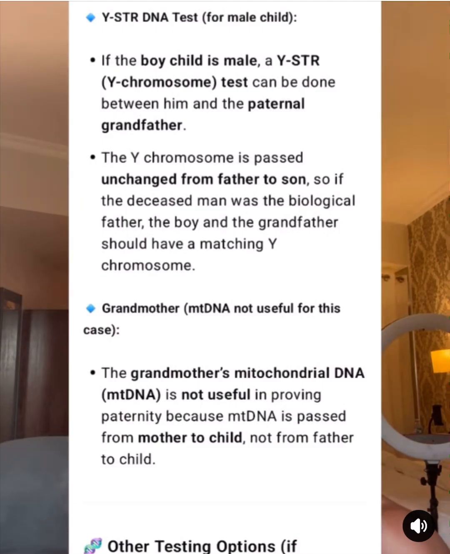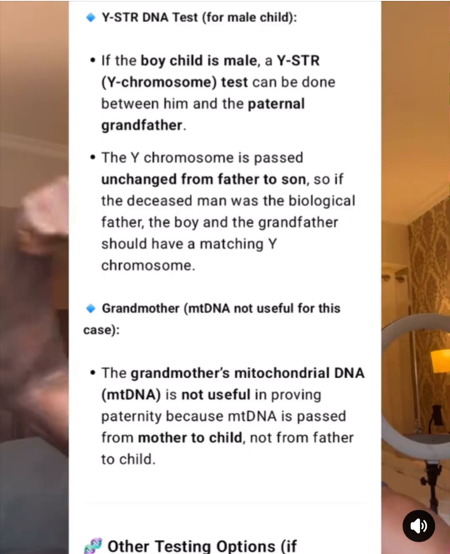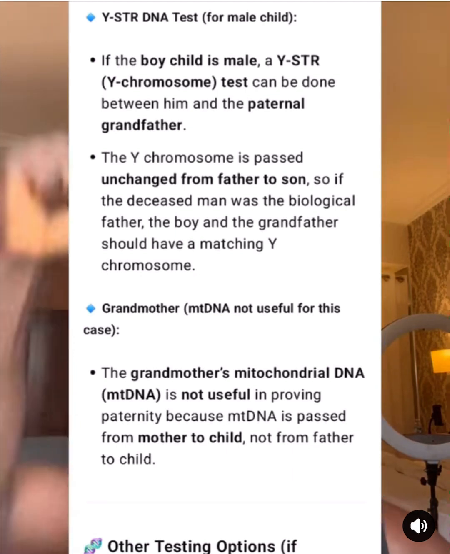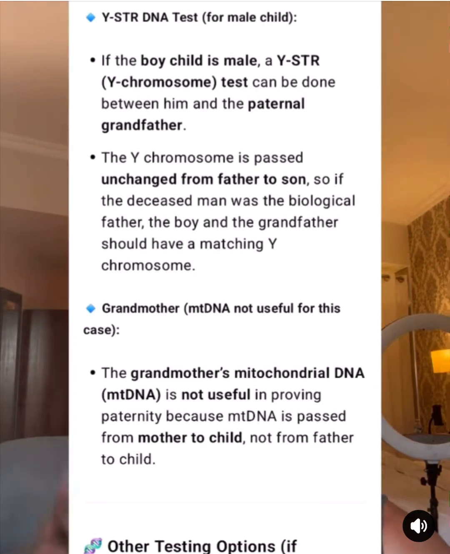If the boy child is male, a Y chromosome test can be done between him and the paternal grandparents. The Y chromosome is passed unchanged from father to son. That means from Baba Mohbad to Mohbad. So if the deceased man was the biological father, the boy and the grandfather should have a matching Y chromosome. So it is not possible to say that if you use a woman to test, it will show that he is the son. But let's continue.